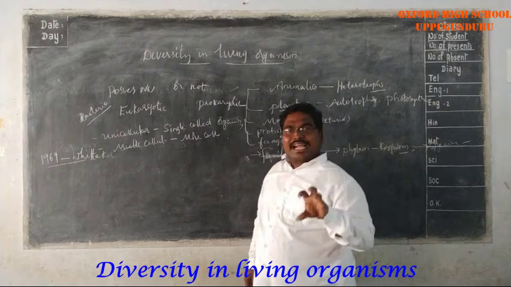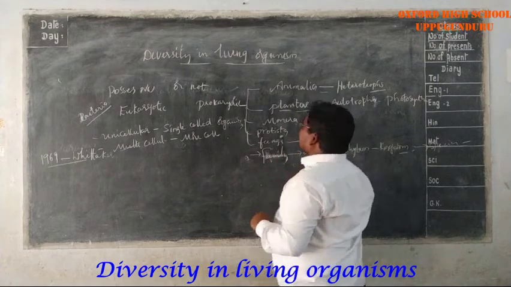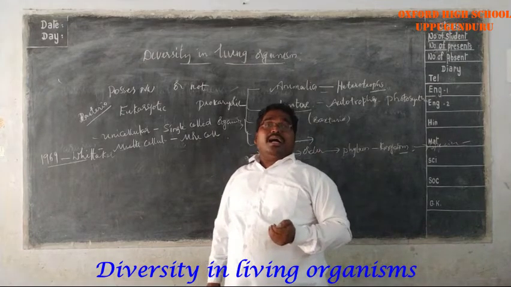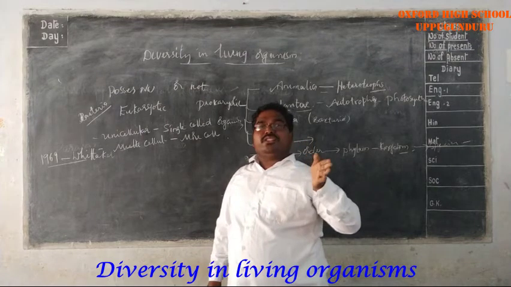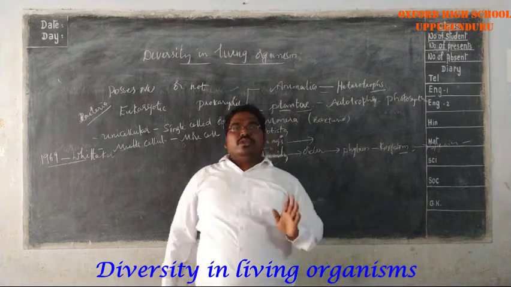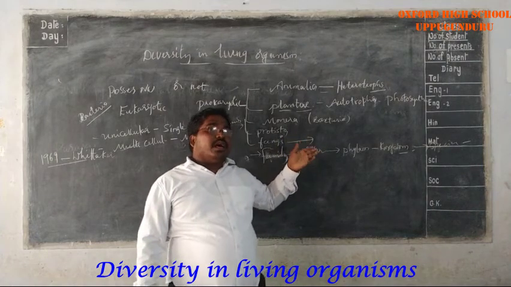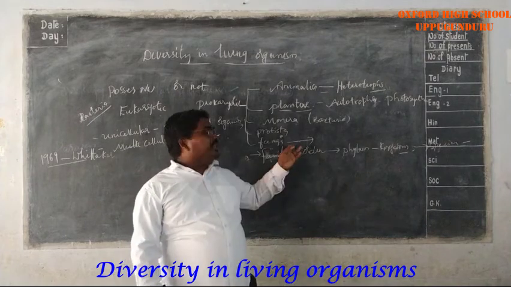In that way, they acquire their food. Fungi also acquire nutrients from the place where they live, from the breakdown of large organic molecules into simpler ones.